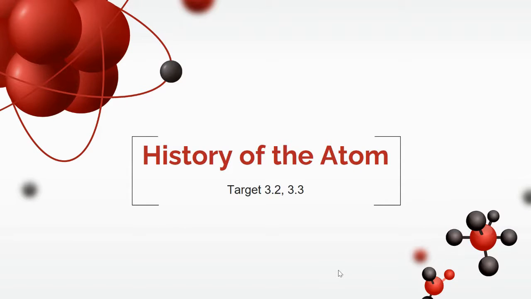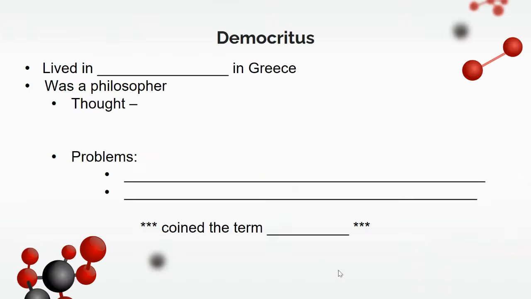All right, so today we're talking about the history of the atom, which is targets 3.2 and 3.3. So, the first person that we need to talk about is Democritus. Now, Democritus lived in the 4th century in Greece. Now, remember, the 4th century is like the year 400, or between 300 and 400.